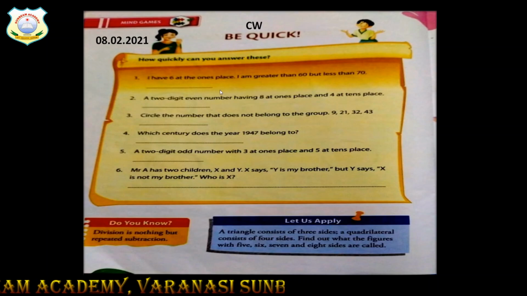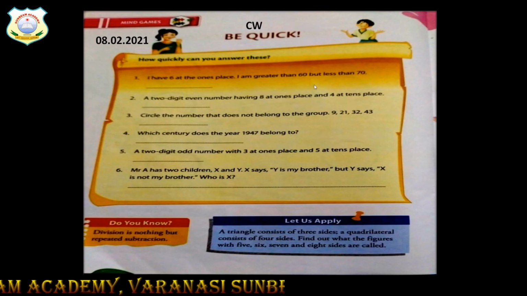Children, in maths you all must have studied about ones, tens, hundreds, thousands. So 6 is at the place of 1. Now here you can see at the ones place is 0, but it is 6 at the place of 1, and it is greater than 60 and less than 70.